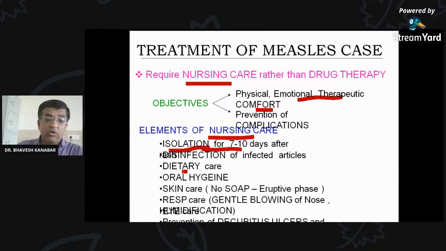Then dietary care, good nutrition, oral hygiene, skin care with no soap in the eruptive phase, respiratory care with gentle blowing of the nose, as well as prevention of decubitus ulcers. Decubitus ulcers means ulcers due to a lying down position. If any person is lying down for a longer period of days, there can be ulcers. So we have to prevent decubitus ulcers by frequent change of position, along with isolation, dietary care, maintenance of hygiene, and skin care. These are the modes of nursing care.